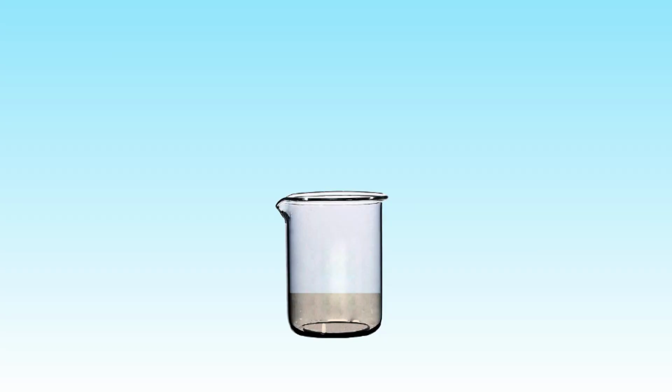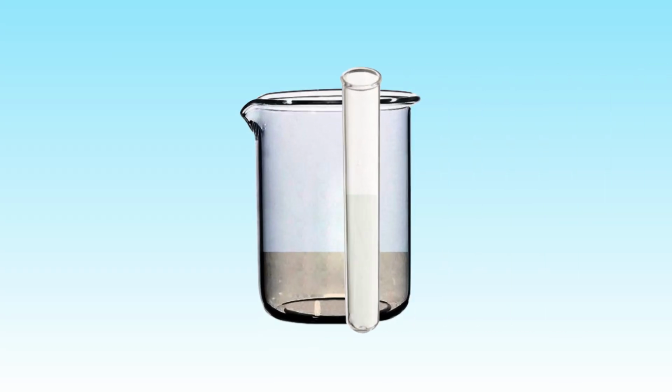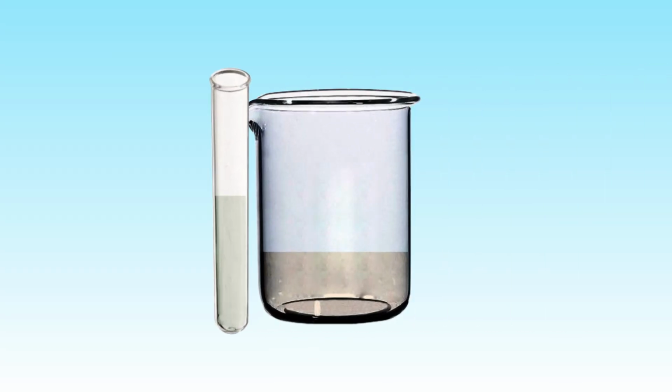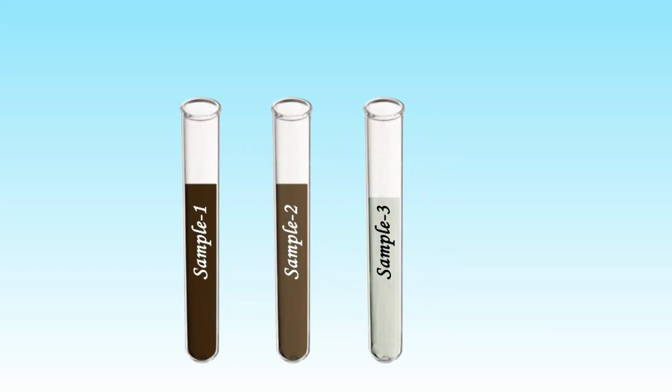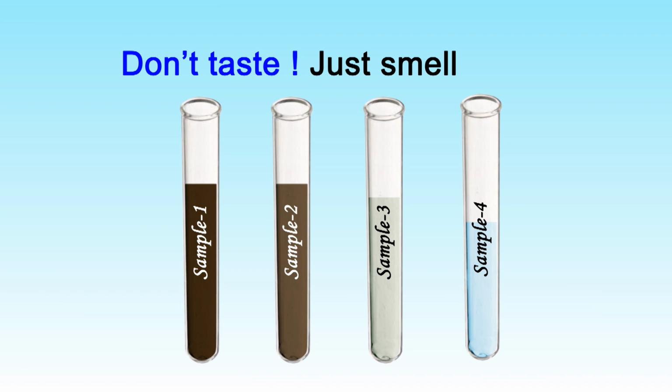Now stage 4. Pour another sample of the filtered water into a 4th test tube. Add a small piece of a chlorine tablet. Mix well until the water is clear. Label the test tube as chlorinated sample 4. Now we come to stage 5. Observe carefully the samples in all the test tubes. Do not taste, just smell them.